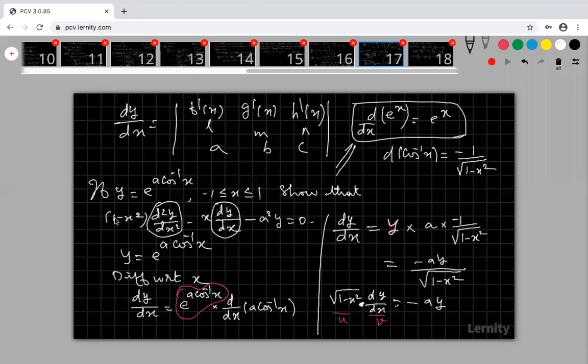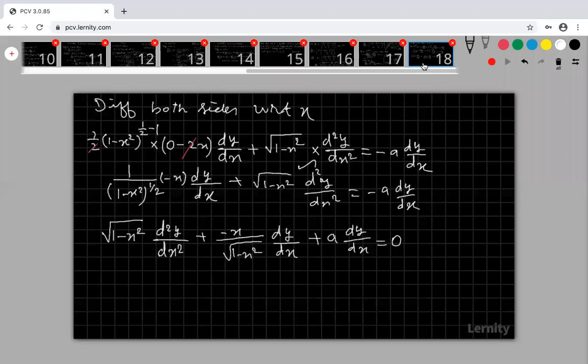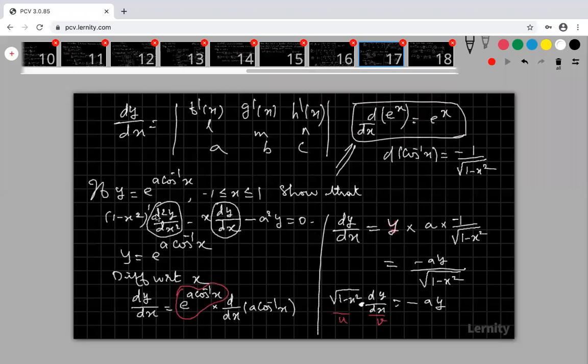I have to prove that 1 minus x square d square y by dx square. But here root over 1 minus x square d square y by dx square is there, so the power is half, 1 minus x square the whole power 1 by 2. But there the power is 1, 1 minus x square the whole power 1.